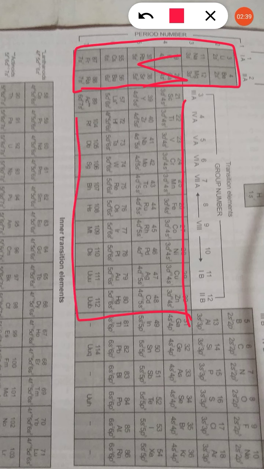Now this group is the D block. What do you mean by D block? D block is also said to be transition elements. What do you mean by transition element? Because electrons transit from one energy level to another energy level for stability, that is said to be transition. While transitioning, it radiates some energy, which is seen in the form of color, and that is responsible for color, and so it is said to be a transition element.